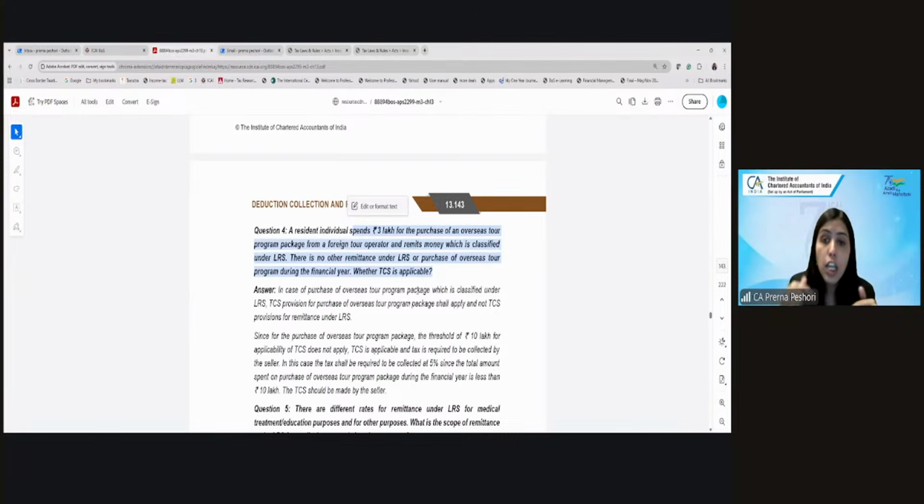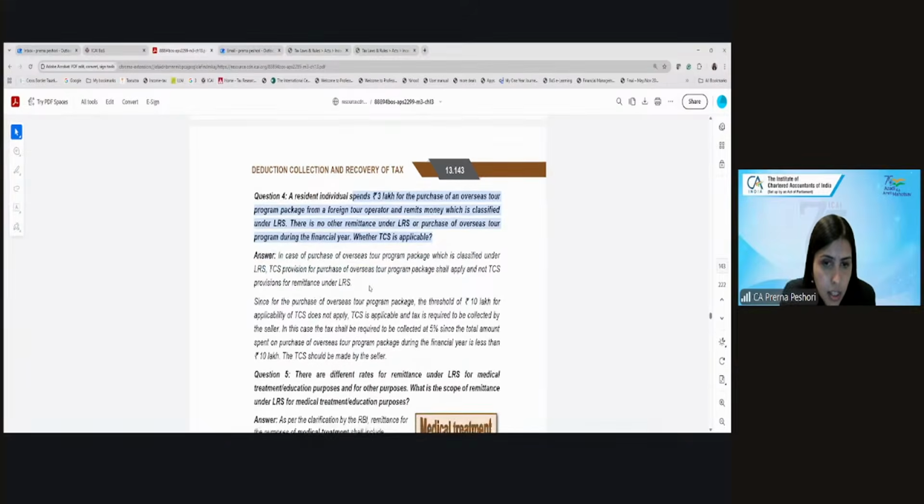So even if you remit the money under LRS for purchase of overseas tour program package, the authorized dealer will be required to collect the TCS at 5%. And it will not be the case that the threshold of 10 lakh will be applicable and there will not be any TCS under LRS.